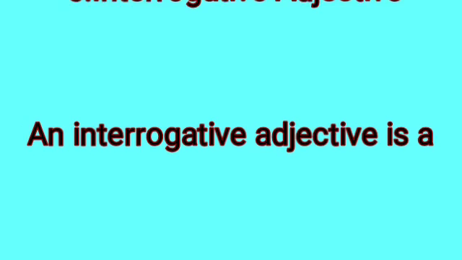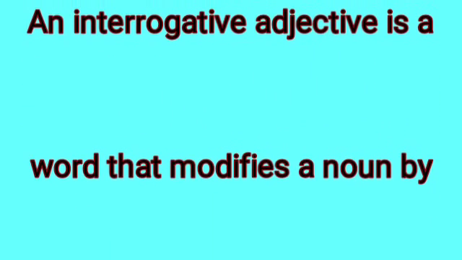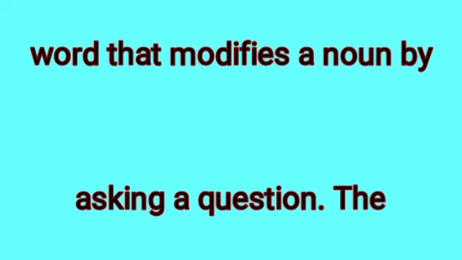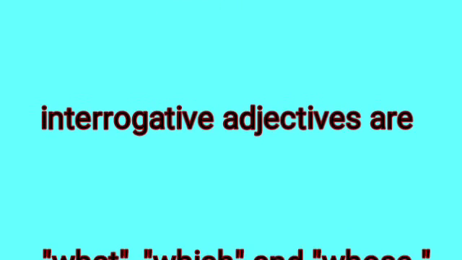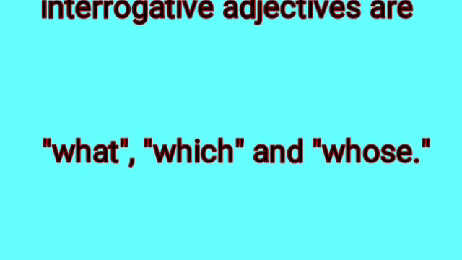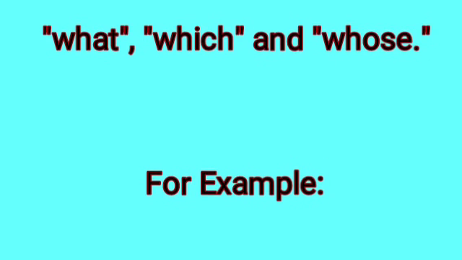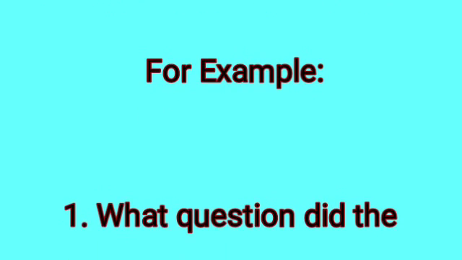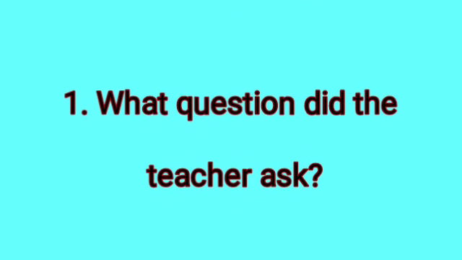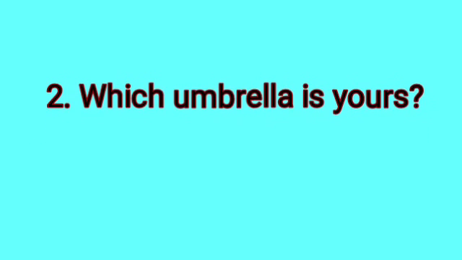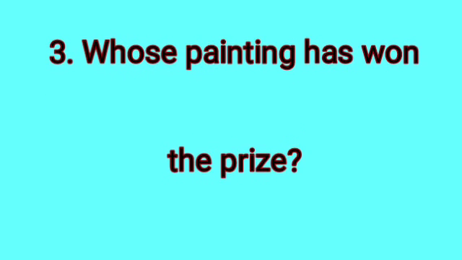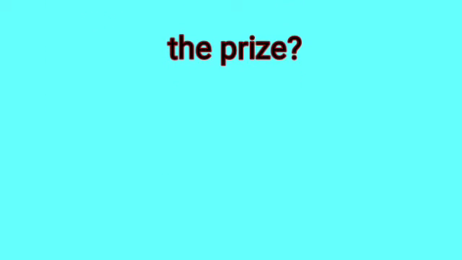Next is interrogative adjective. An interrogative adjective is a word that modifies a noun by asking a question. The interrogative adjectives are what, which, and whose. For example, what question did the teacher ask? Which umbrella is yours? Whose painting has won the prize? What, which, and whose are interrogative adjectives.